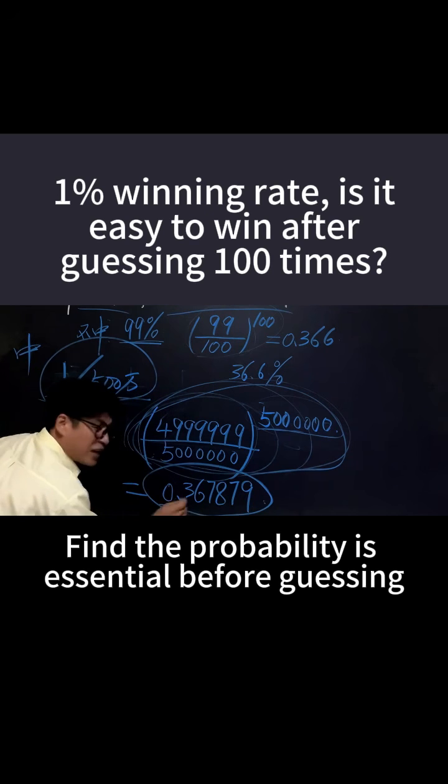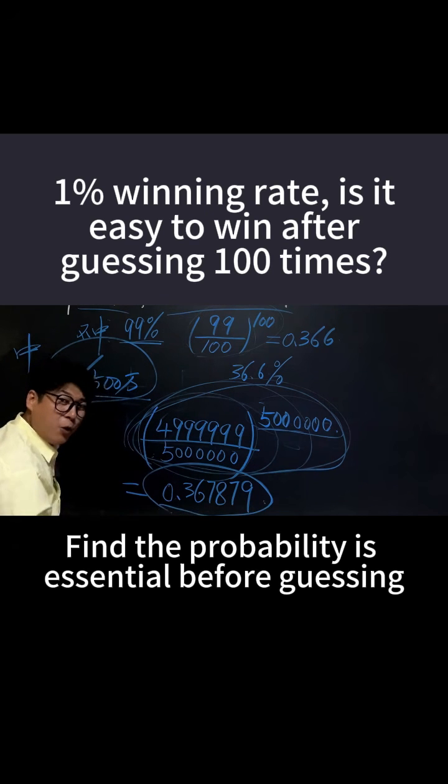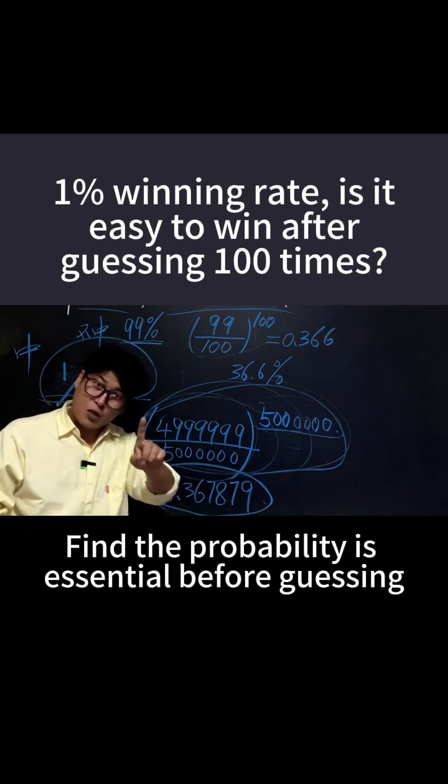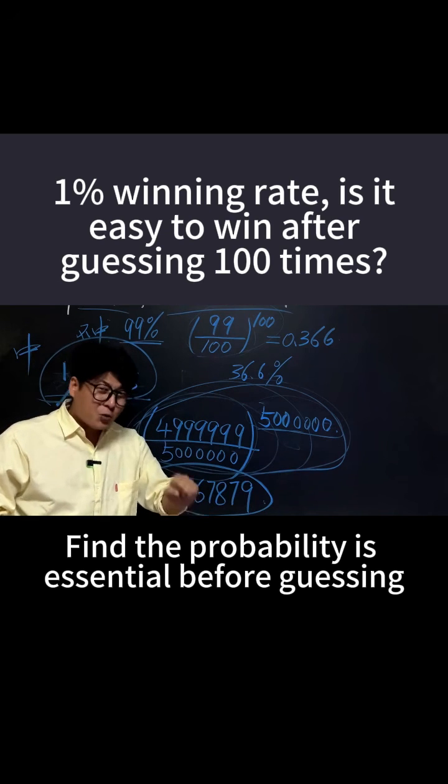Who would dare to buy this lottery ticket then? That's why you shouldn't gamble. Who can win at gambling? Only the house can win. Why? Because the house is the one taking the cut.